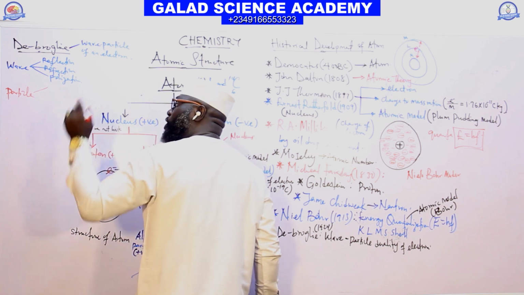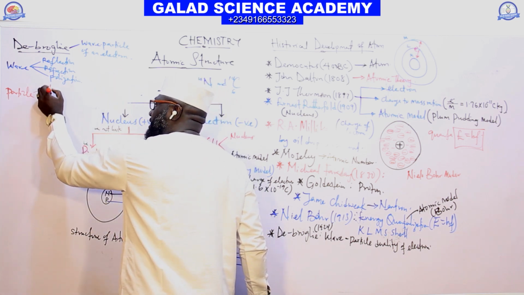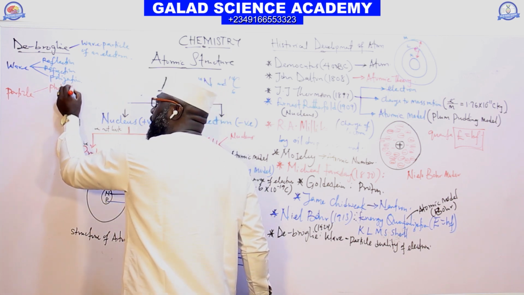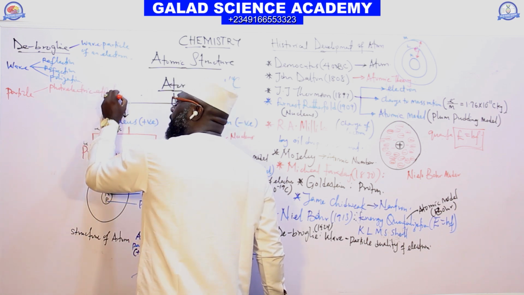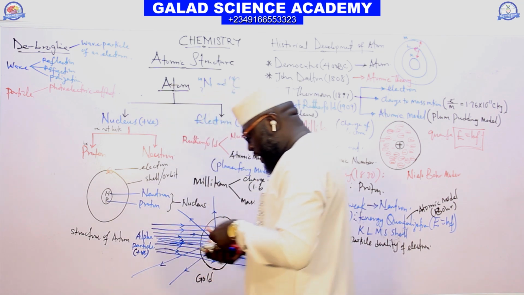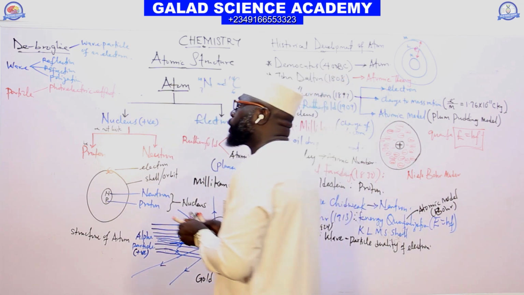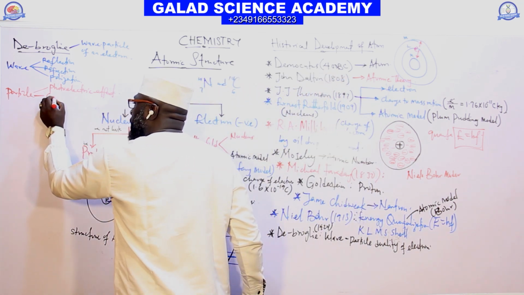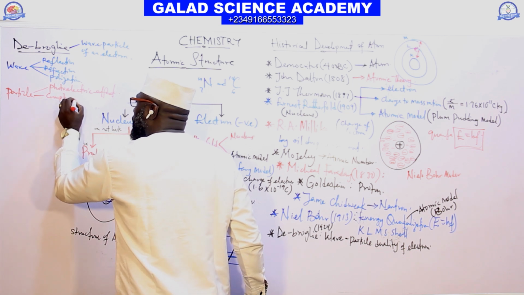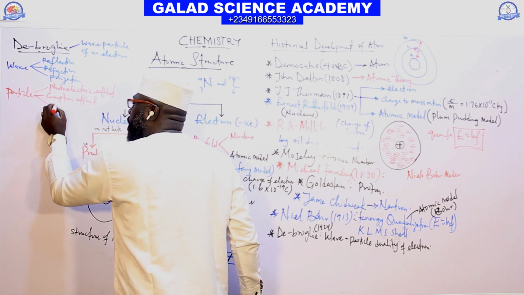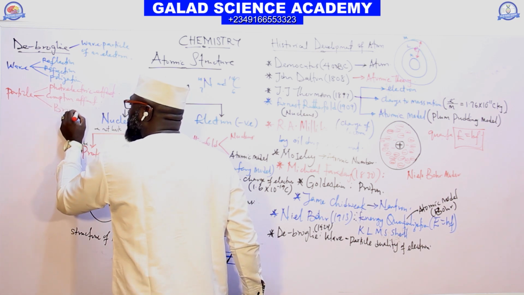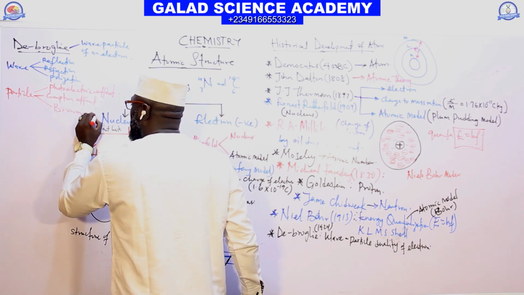Because the electron undergoes the photoelectric effect, the electron also undergoes what we call the Compton effect. Another, the electron also undergoes what we call Brownian motion.